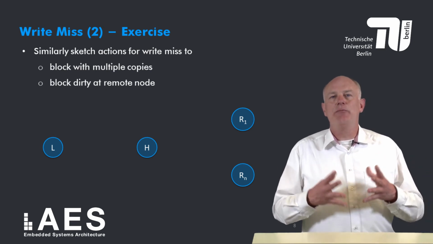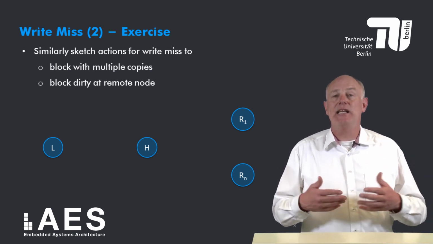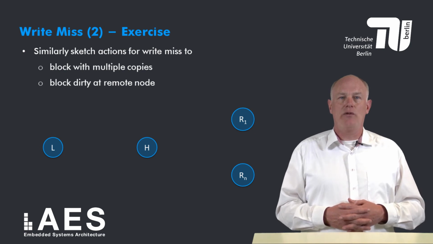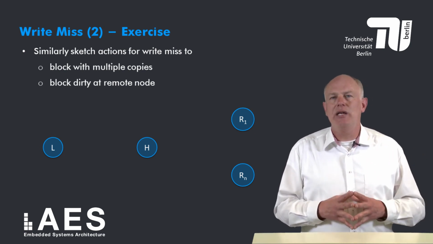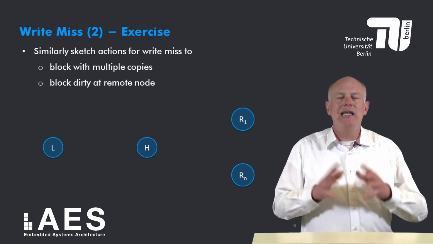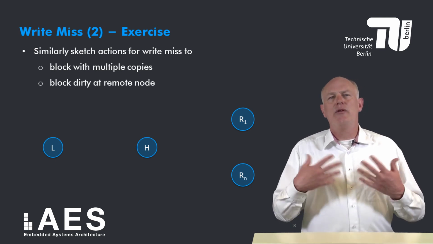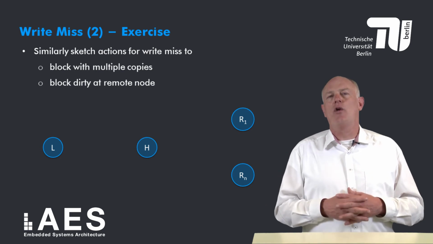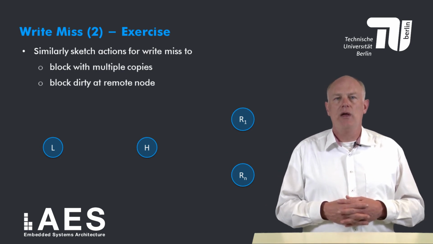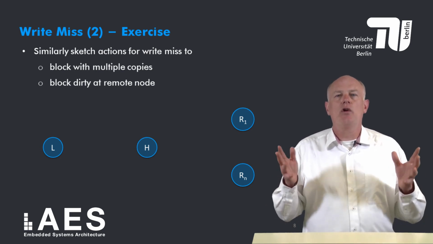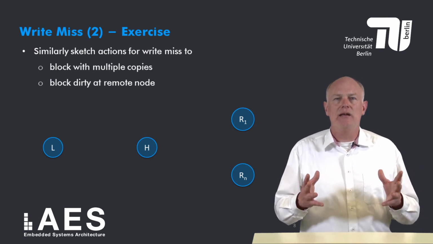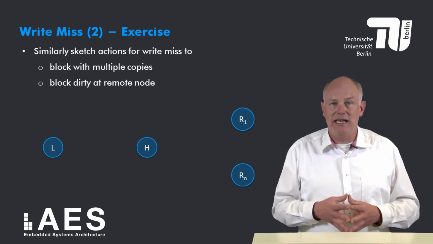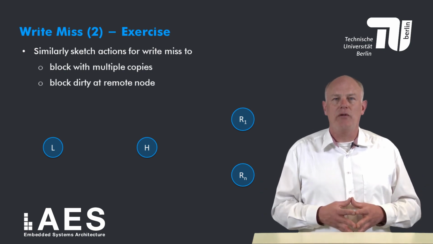Finally, a write miss to a block that is cached in one or several remote nodes. Again, two cases can be distinguished that require slightly different actions. The first case is when the missing block is in state shared in one or several remote nodes. In that case, all the remote copies need to be invalidated, similar to the case of a write hit to a block with multiple copies.